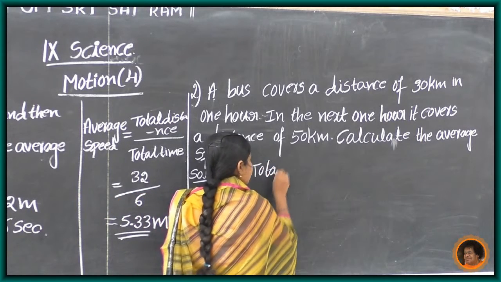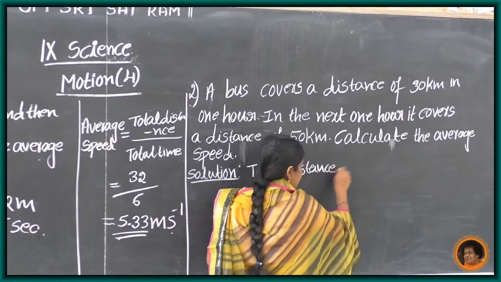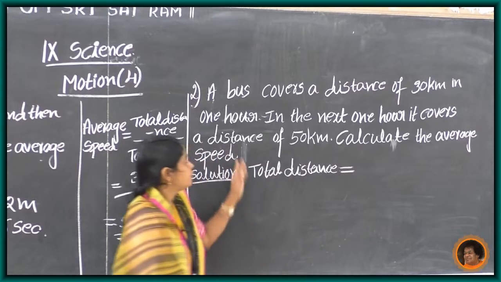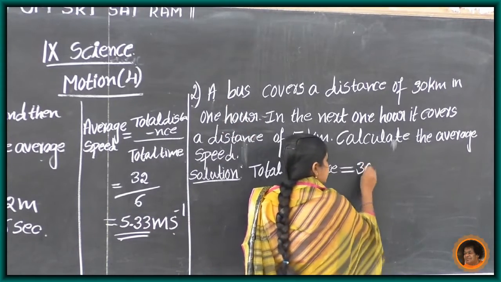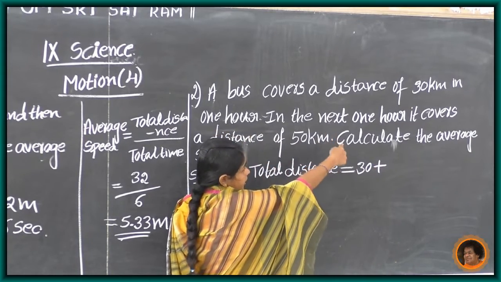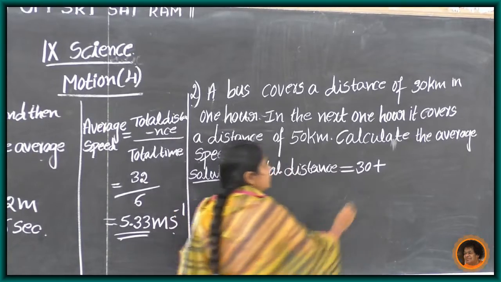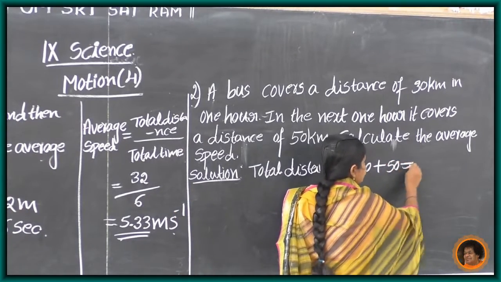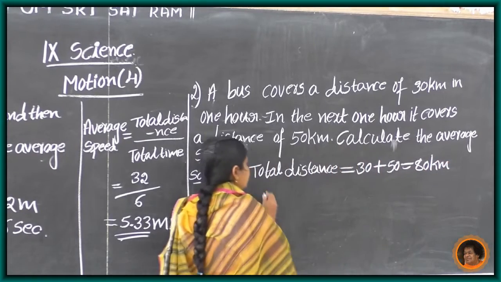Total distance traveled equals distance. First, that bus covers a distance of 30 kilometers, 30 plus, in the next hour it covers 50 kilometers. 30 plus 50 is 80 kilometers. Total distance equals 80 kilometers.